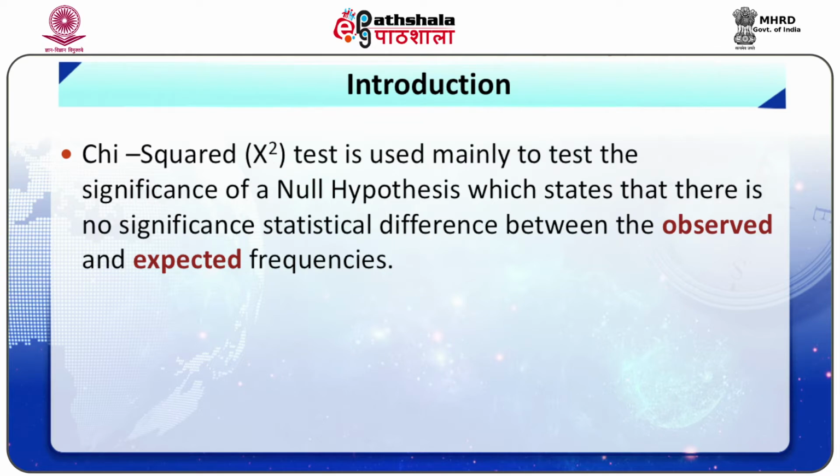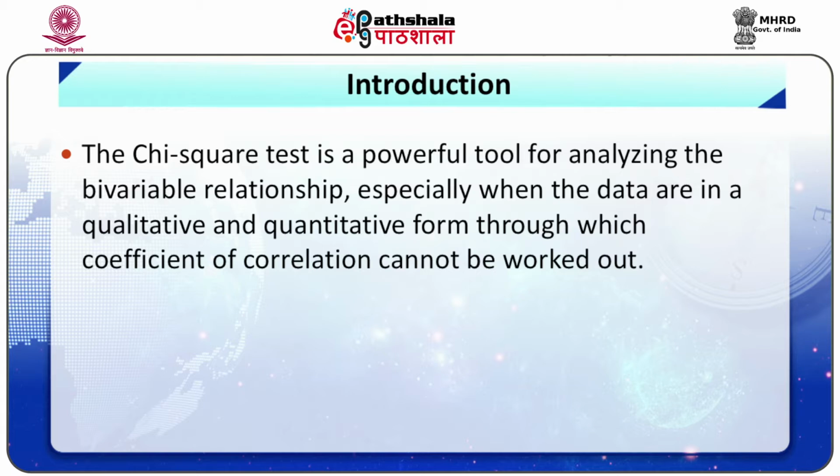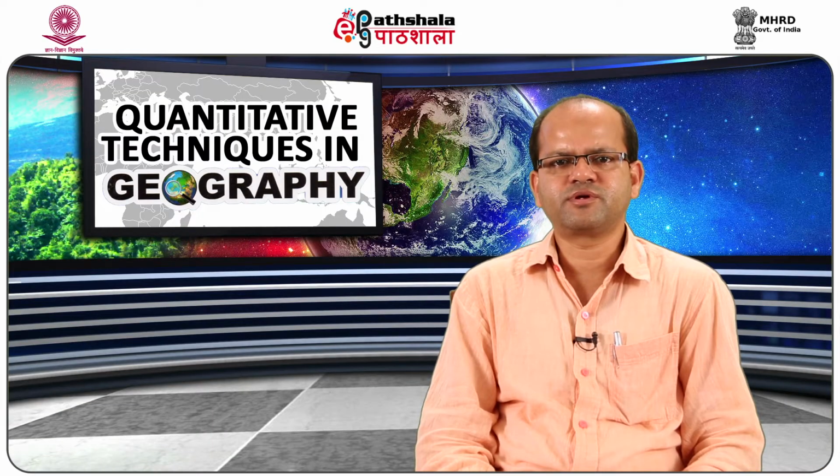Chi-square test is used mainly to test the significance of a null hypothesis under which some frequencies are generated against a given set of frequencies. The basis of a chi-square test is to test the validity of an assumption regarding the process which generates a given distribution theoretically.